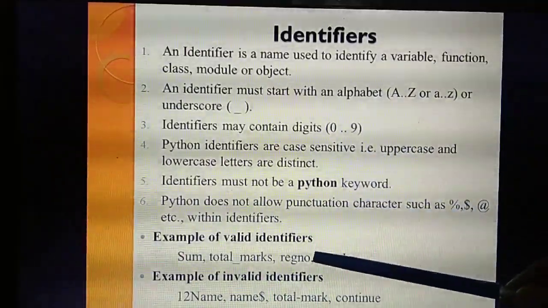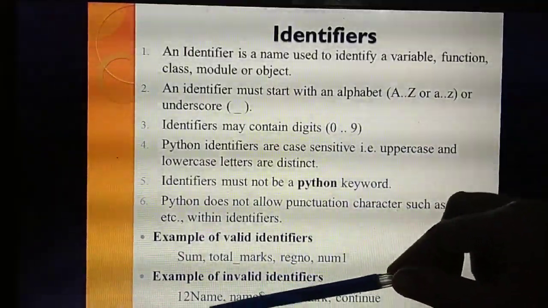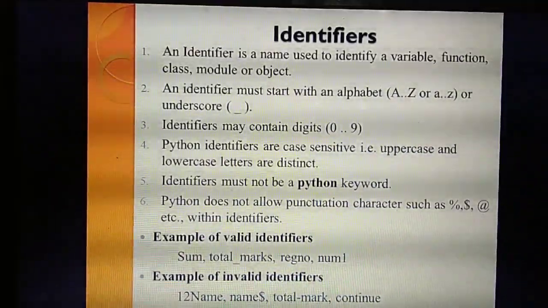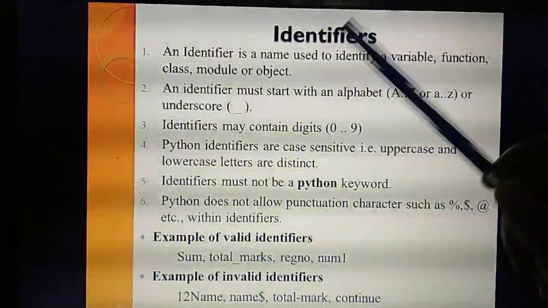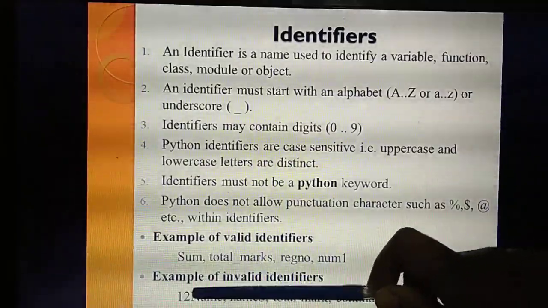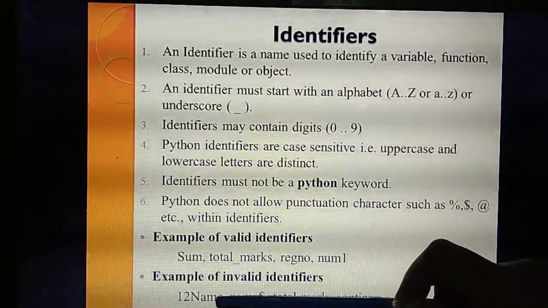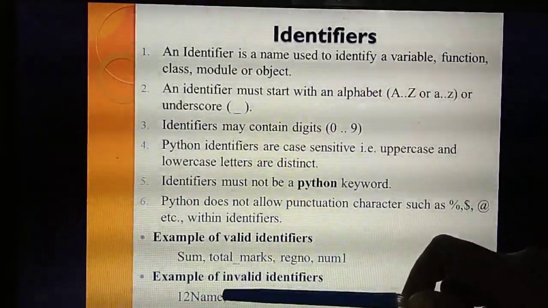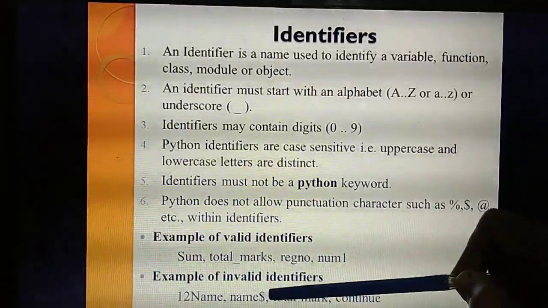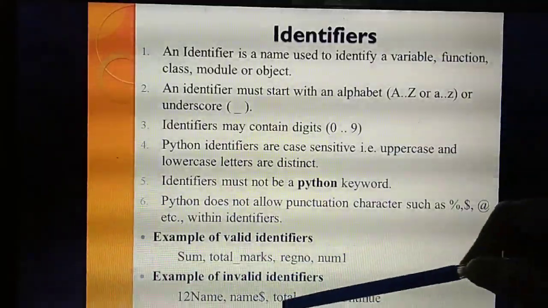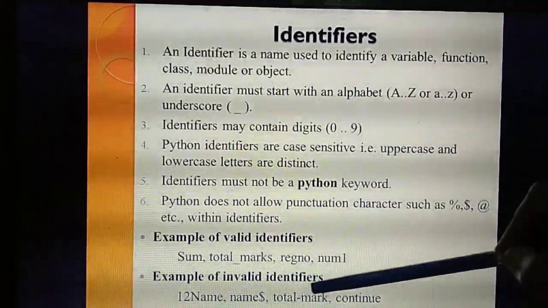See the next example. 12name. Is it correct? No. Why? The first condition itself says an identifier should start with an alphabet. Is it an alphabet? No. It starts with a number, so it's wrong. Next one. Name dollar symbol. In identifiers, is any punctuation character allowed? No. So it's not an identifier.